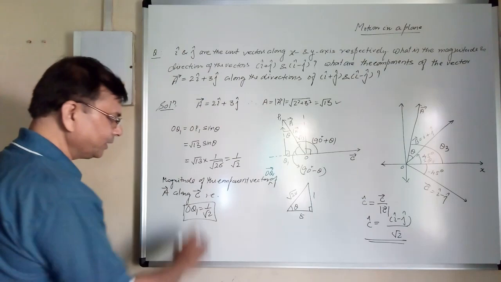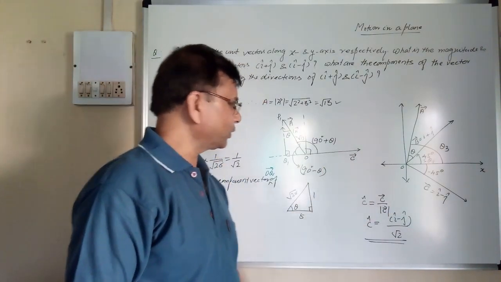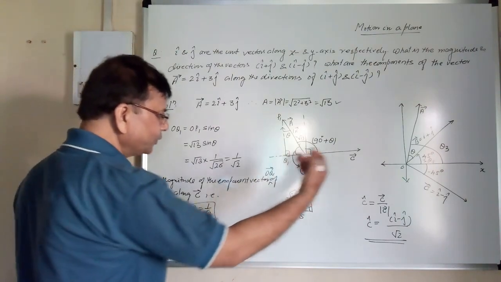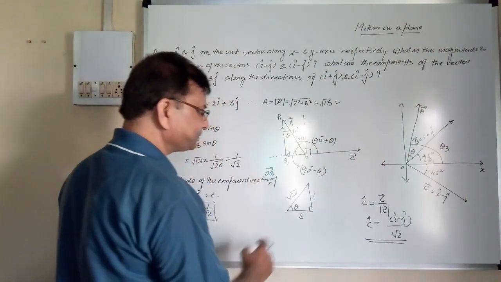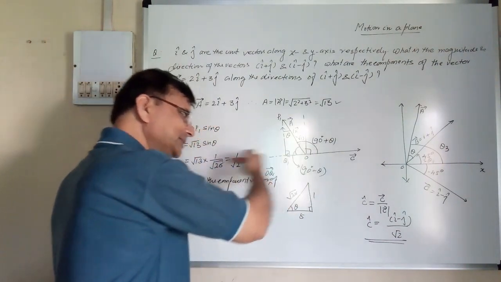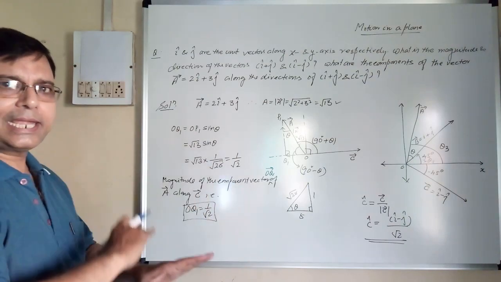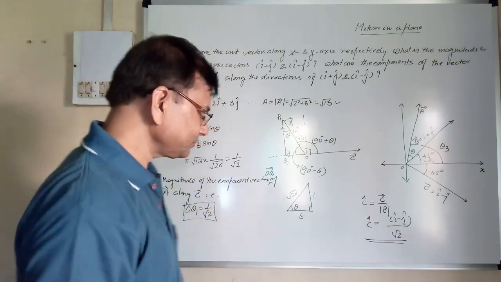This magnitude is known. Unit vector along this is known. But the direction actually is this, OQ1. It is in this direction. OQ1 is the opposite of this. So we will take negative of C unit vector.